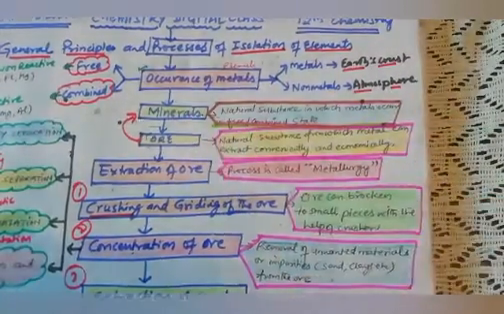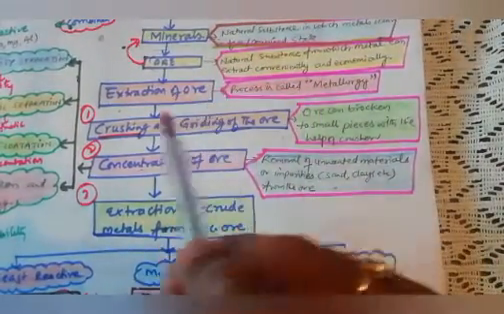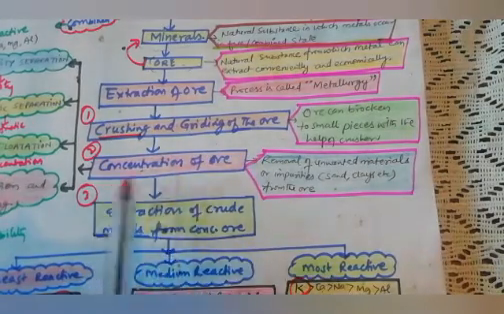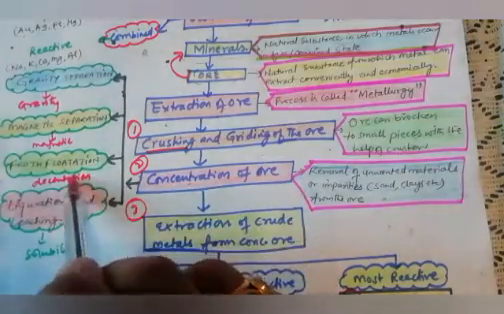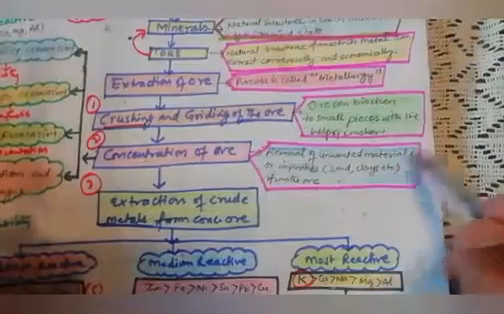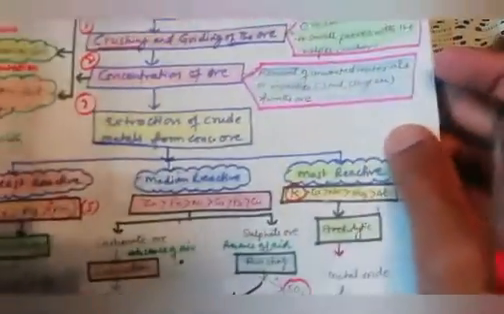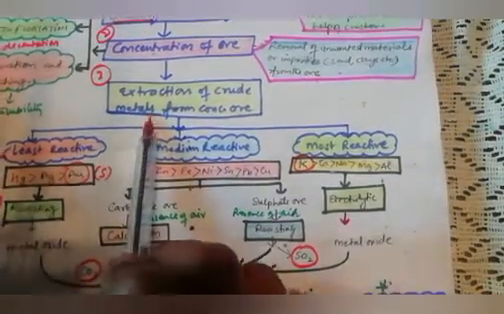After that we studied the process of extraction, the metallurgy processes. The first process is crushing and grinding. The second is concentration of ore, in which we did gravity separation, magnetic separation, froth flotation, liquefaction and leaching, which is called removal of unwanted material or impurities, also known as matrix. Now, extraction of crude metal from the concentrated ore.